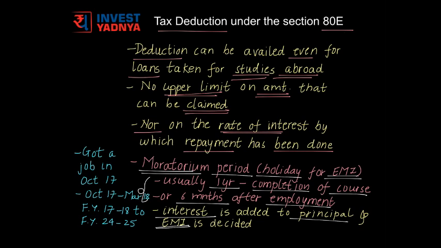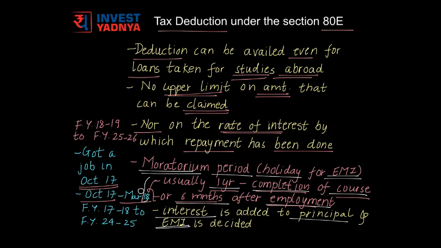Let us assume you had taken an educational loan for a certain course. You completed the course in October 2017 and you got a job right away. A moratorium period would be usually a year after completion of your course or 6 months after your employment, whichever of these two is lower. So in this case, it works out to be from October 2017 to March 2018.